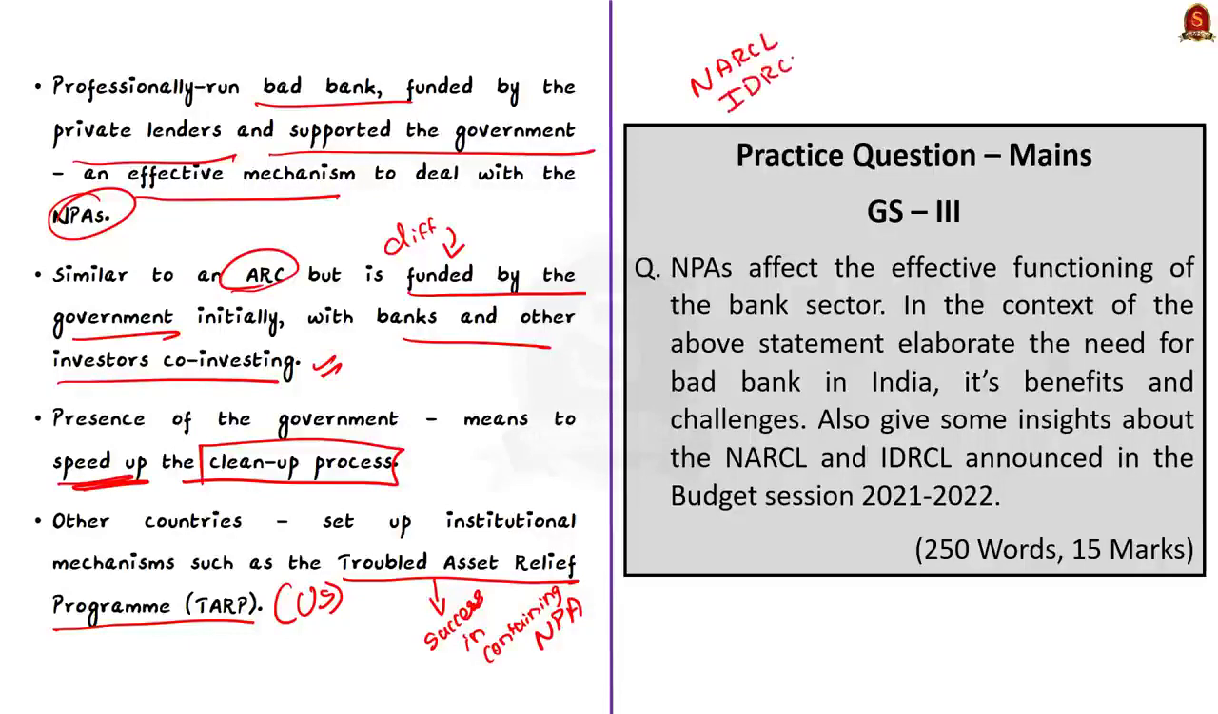And we also saw some issues associated with the bad banks. And finally, before concluding, we saw about the importance of bad banks in the present economic condition. With this, let us conclude this discussion and take up the next news article.